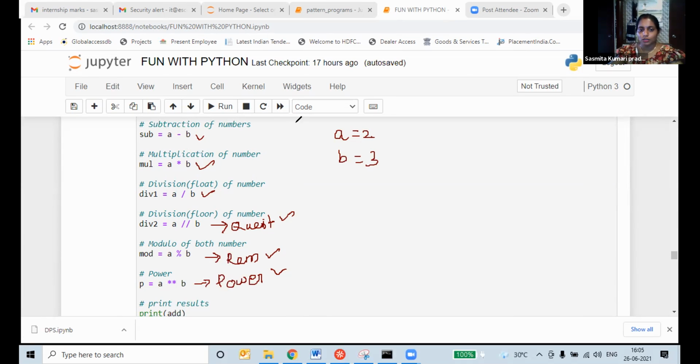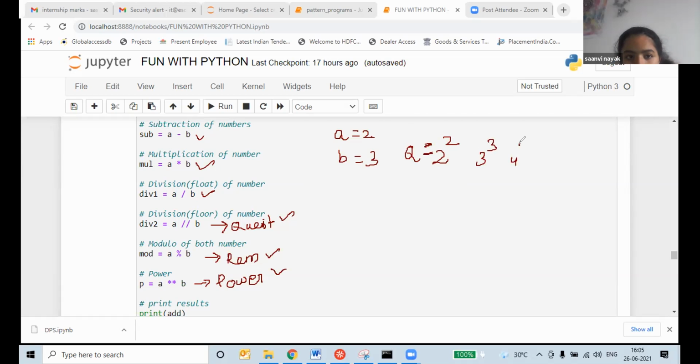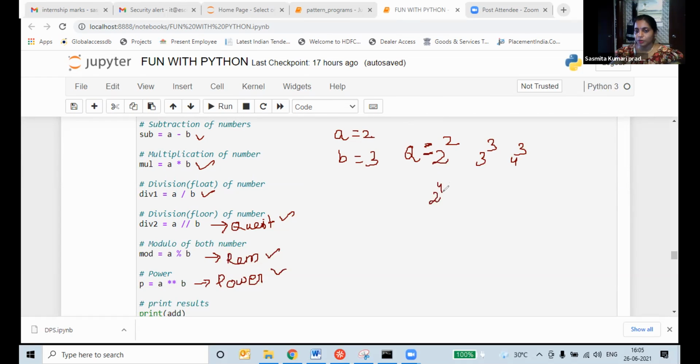What is power? Power means 2 power 2, like this, anytime you are writing a question. Tanvi, you did 2 power 2, 3 power 3, 4 power 3, 4 power 4, 5 power 2.